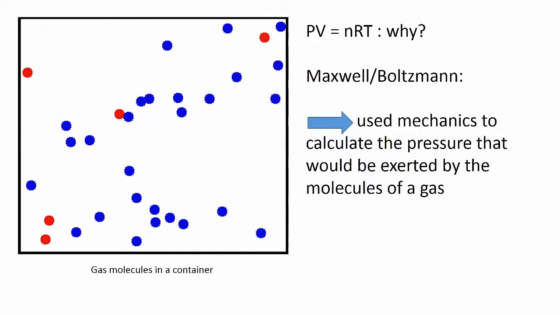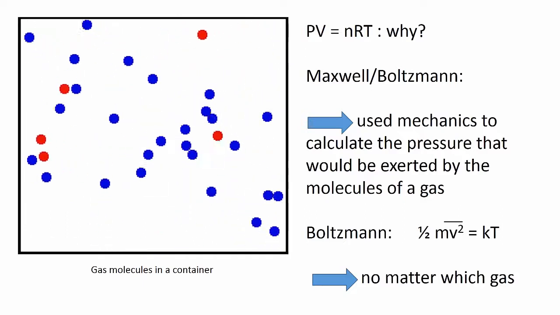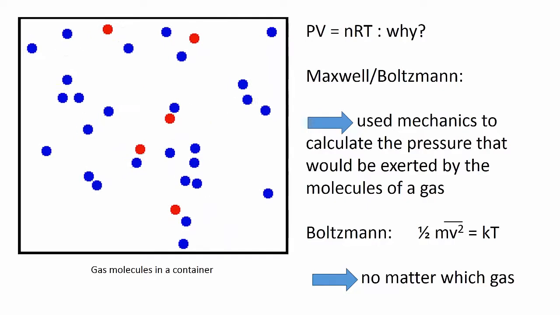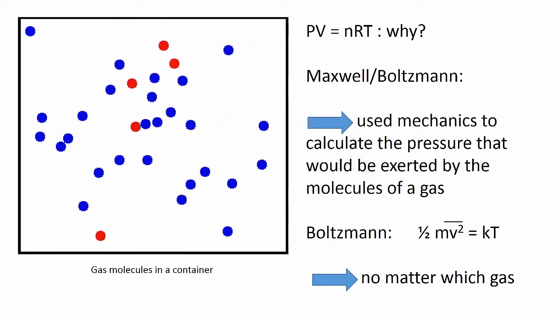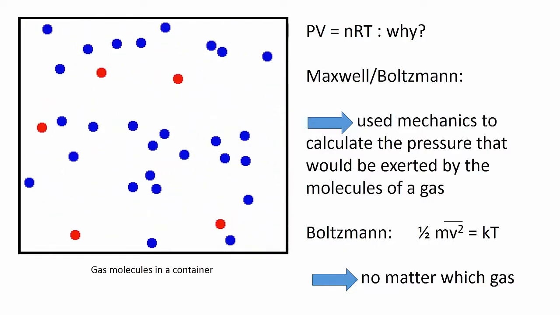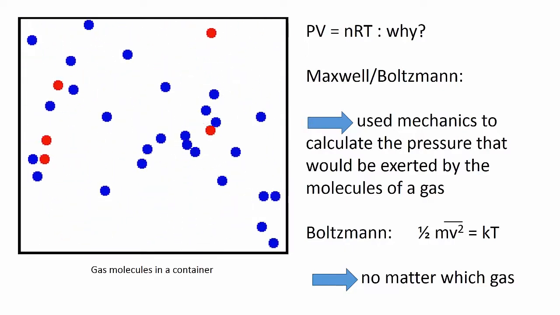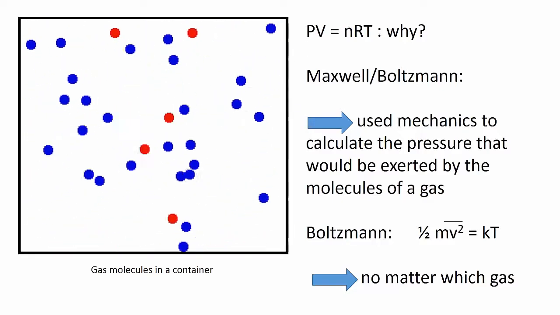The big conceptual jump was made by Boltzmann. He proposed that at a given temperature, all gases possess the same average kinetic energy for their molecules, and that it's equal to kT, where k is Boltzmann's constant. Note that different gases have the same kinetic energy, so heavier gases must necessarily possess a lower average velocity, and lighter gases must necessarily possess a higher average velocity.